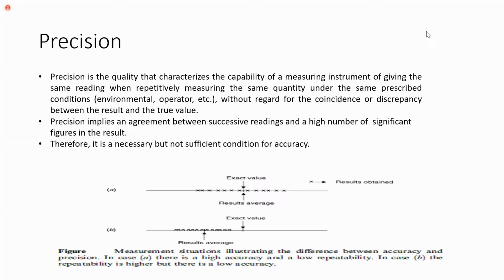Accuracy and precision are very important static characteristics for any sensor. We have to choose the sensor which has accuracy and precision static characteristics. So precision we can define as the ability of the sensor to reproduce the same value for the same quantity for the same conditions.